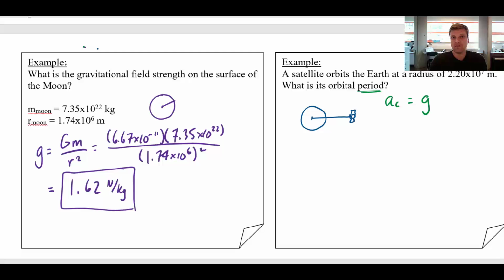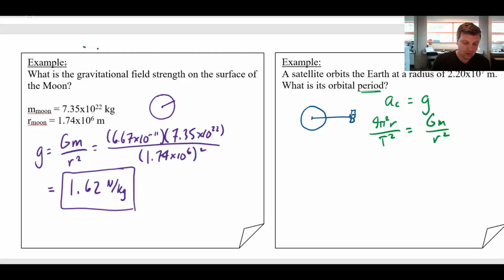So I'm going to use the format of this centripetal acceleration formula that has period in it. So 4 pi squared r divided by T squared is going to equal GM over r squared. Now, I just need to solve this algebraically for T. I'm just going to point out really quickly here, it would be so tempting. You see how there's an r on this side of the equation and an r on that side of the equation? It'd be so tempting to cancel those out, except that this is in the numerator and that's in the denominator.